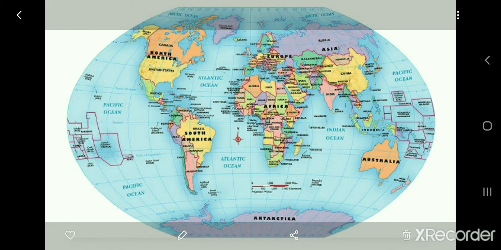The horizontal lines are called parallels of latitude, and the oceans spread in all the hemispheres are the Atlantic Ocean and Pacific Ocean. The continent spread in the 4 hemispheres is Africa. At which 2 points do all the meridians converge? North Pole as well as South Pole.